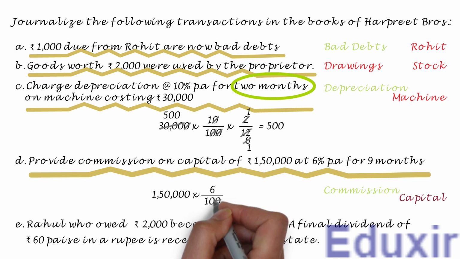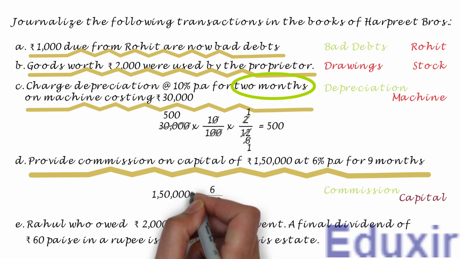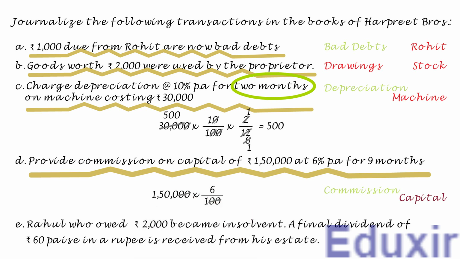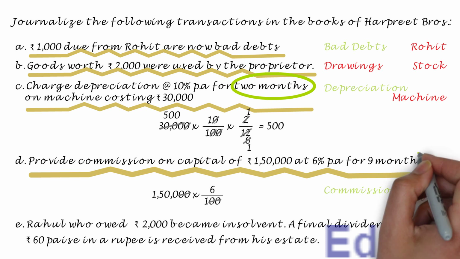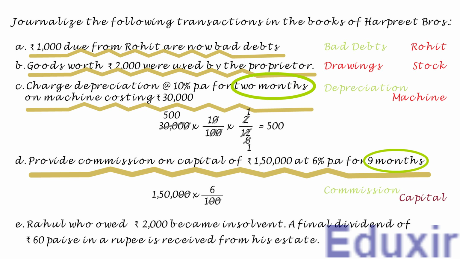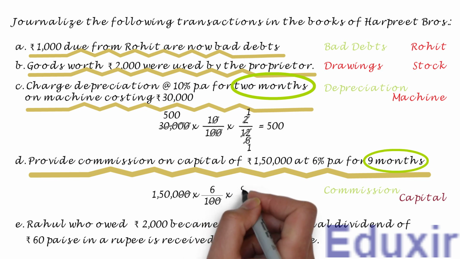Let us cancel the 2 zeros in 100 and 2 zeros in 1,60,000. This is the value of annual commission. In other words, this is the commission for 12 months. However, we need to find the commission for 9 months. So, let us multiply this with 9 by 12.